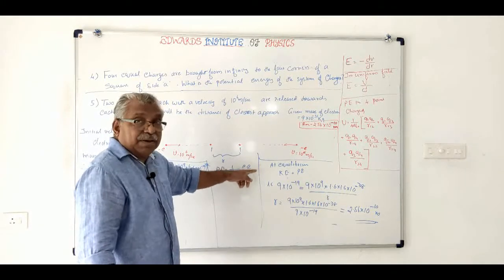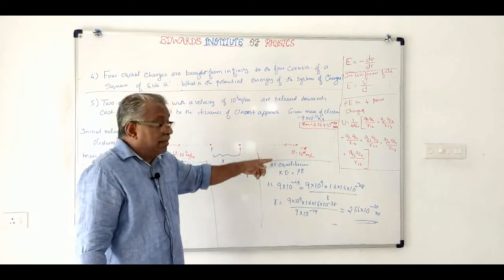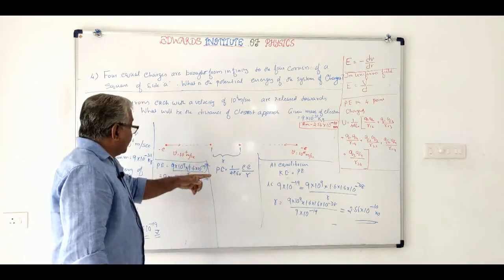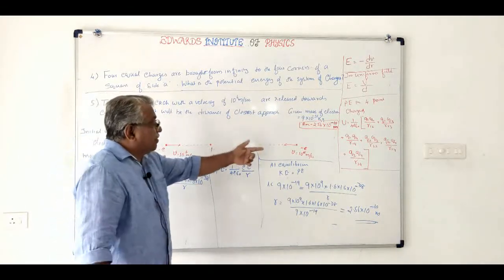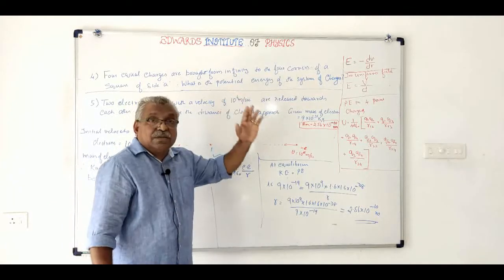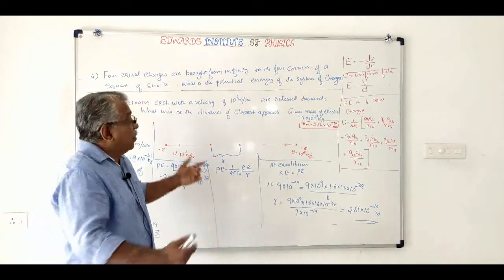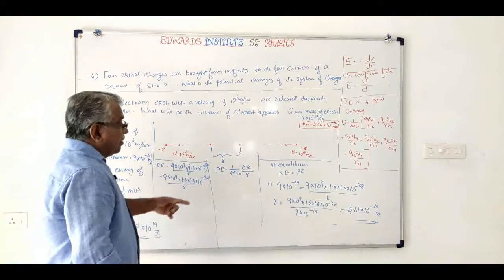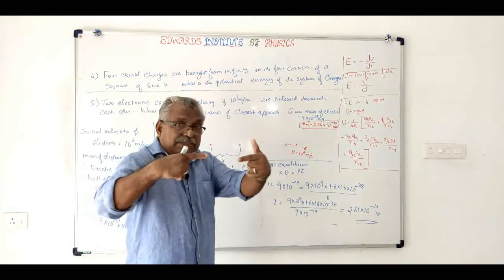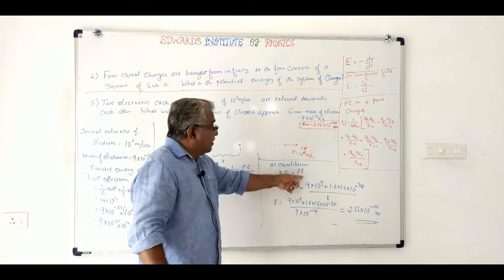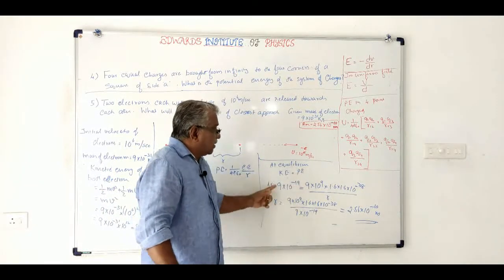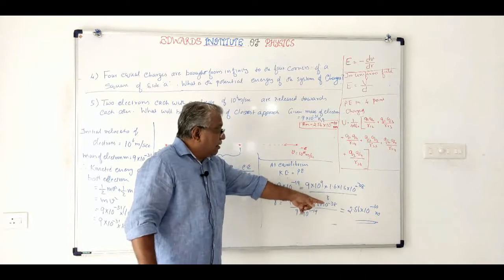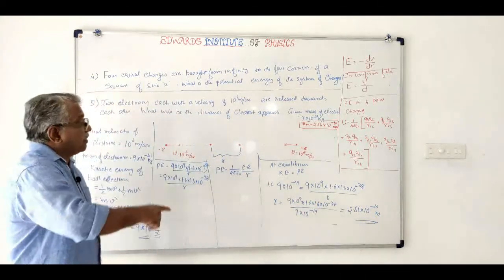Here the charge is minus e. Now what is the kinetic energy? We have the velocity and the mass, so we know the kinetic energy of both. That is written. And at equilibrium, when it comes to rest, kinetic energy will be equal to potential energy, and if you equate it, you can get the value of r. Okay, please note down.